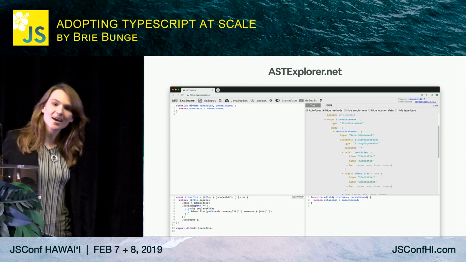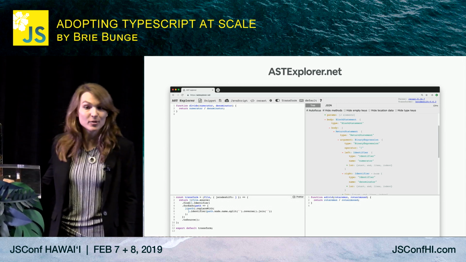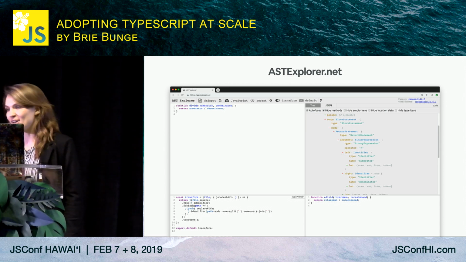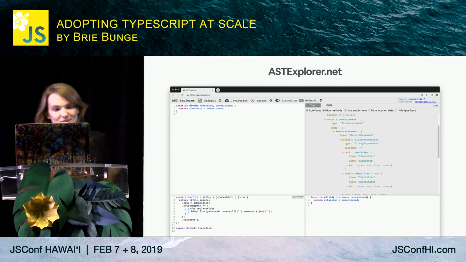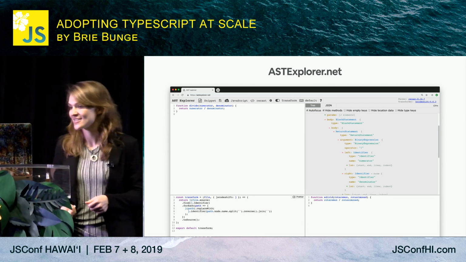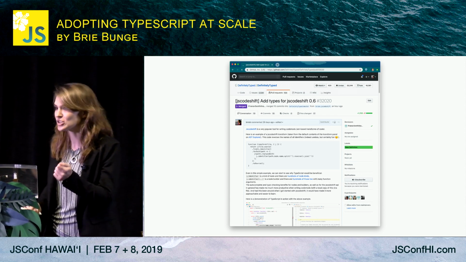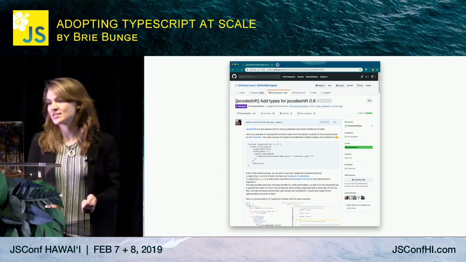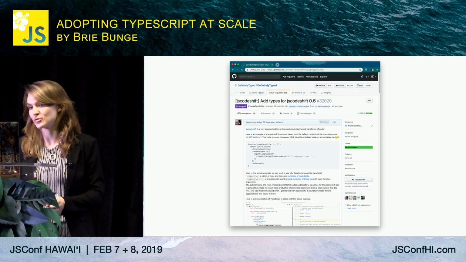A tool that cannot help you with your rap skills, but can help you with your code mods is ASTExplorer.net, which Sean pointed out earlier. It has the source code, the transform, and the output, and an interactive AST all in one place. Also, I just landed a DefinitelyTyped PR to add types for JSCodeShift that makes it easier to author code mods in TypeScript.